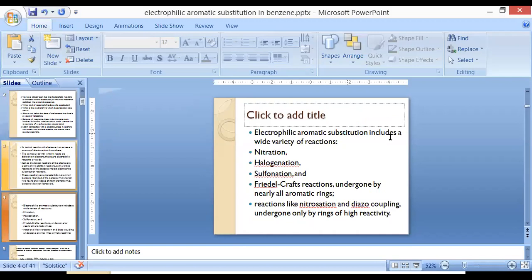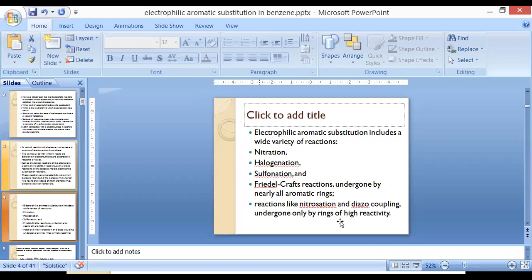Electrophilic aromatic substitution includes what reactions or series of reactions? It includes nitration, halogenation, sulfonation and Friedel-Crafts reaction. Under Friedel-Crafts reaction, there is Friedel-Crafts alkylation and Friedel-Crafts acylation. So these 6 types of reactions are done by all benzene compounds and benzene derivatives.